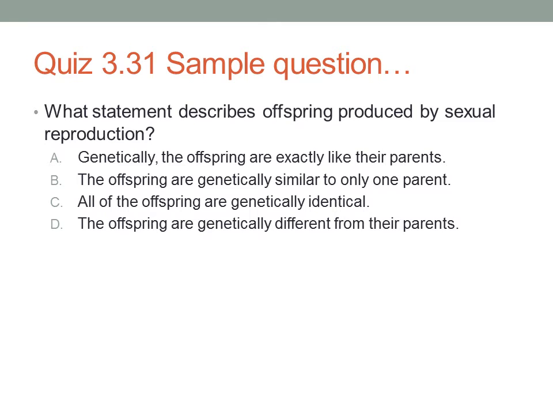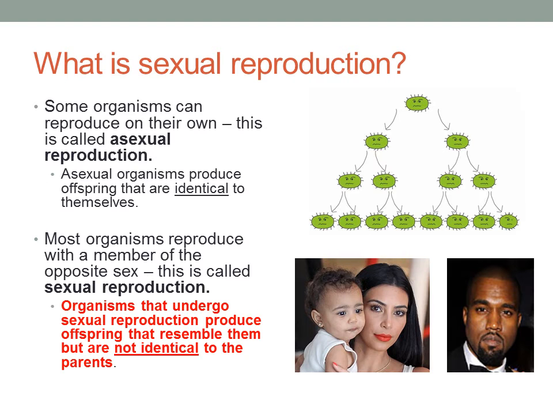So here's a sample question. What statement describes offspring produced by sexual reproduction? A, genetically the offspring are exactly like their parents. B, the offspring are genetically similar to only one parent. C, all of the offspring are genetically identical. Or D, the offspring are genetically different from their parents.